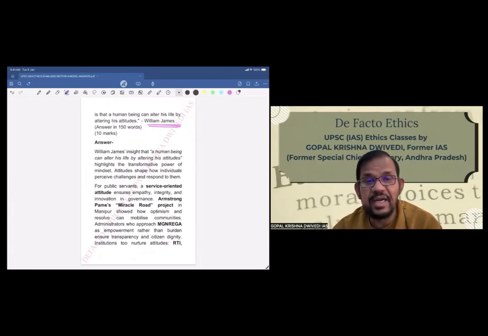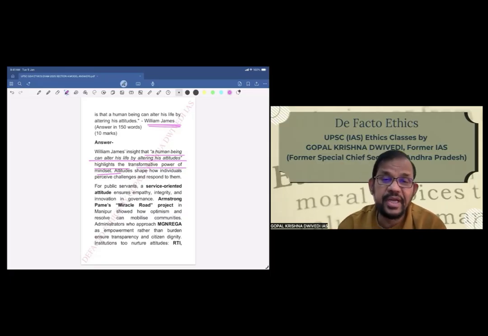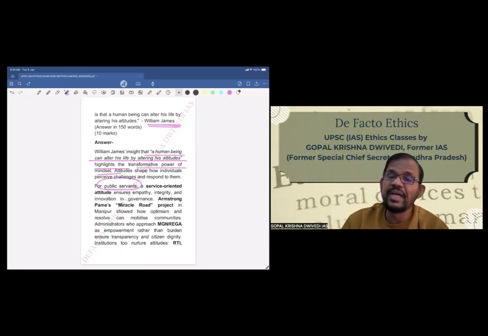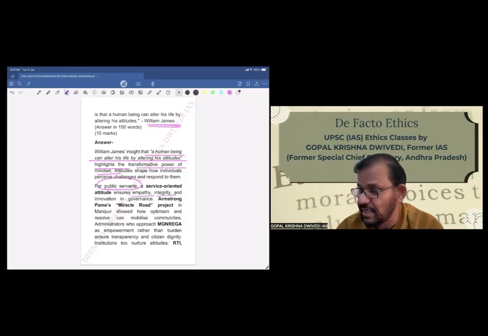William James's insight that a human being can alter his life by altering his attitudes highlights the transformative power of mindset. Attitudes shape how individuals perceive challenges and respond to them. For public servants, and here we are coming to how this is applicable to administration, a service-oriented attitude ensures empathy, integrity, and innovation in governance. Armstrong Pame, another example we are giving of a good officer: his Miracle Road project in Manipur showed how optimism and resolve can mobilize community.